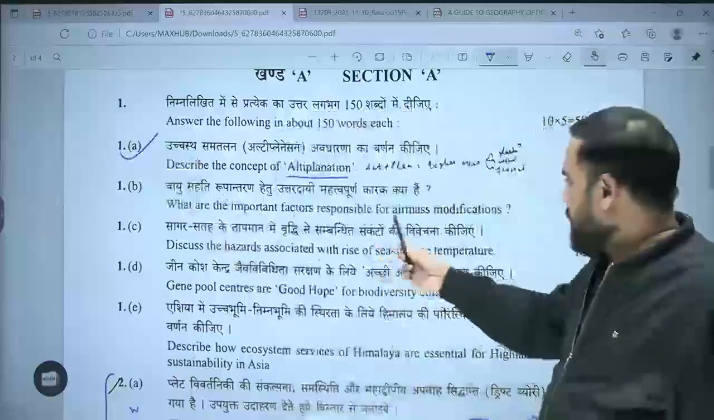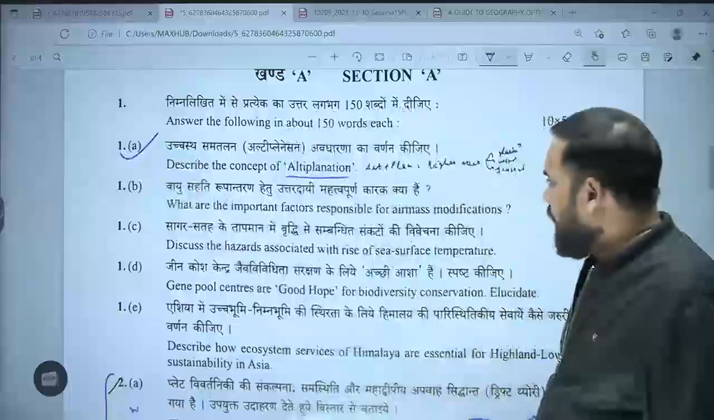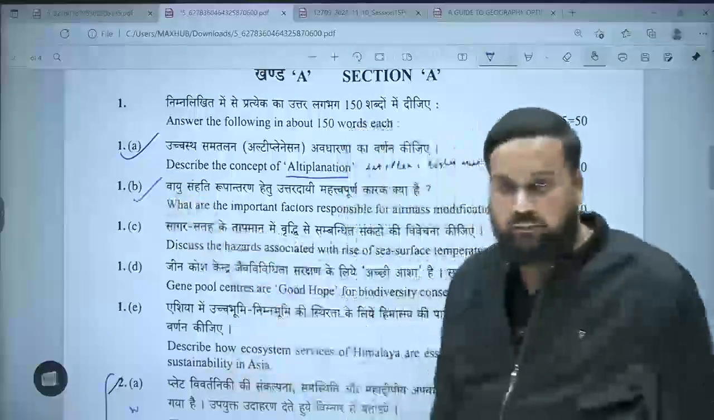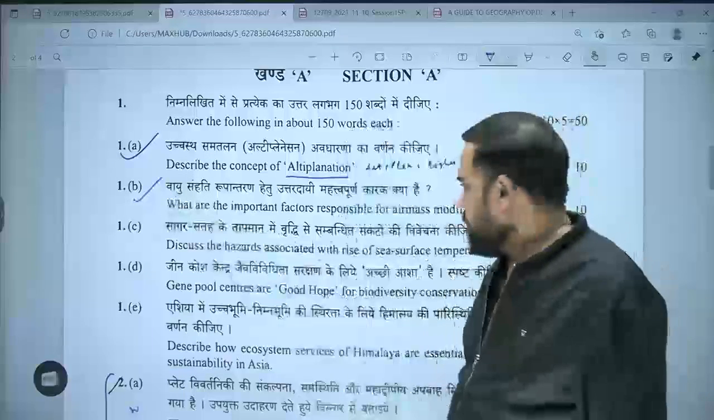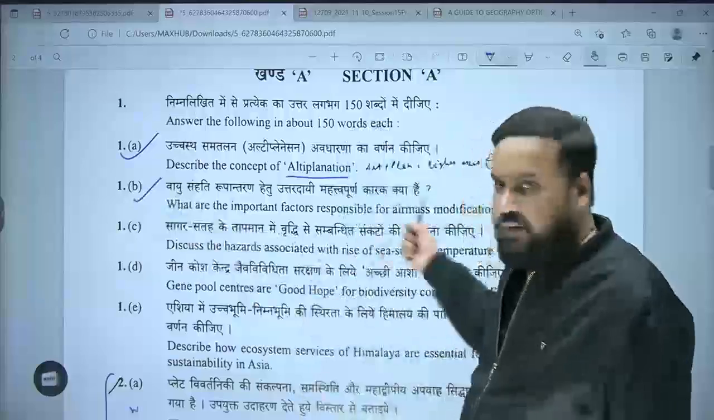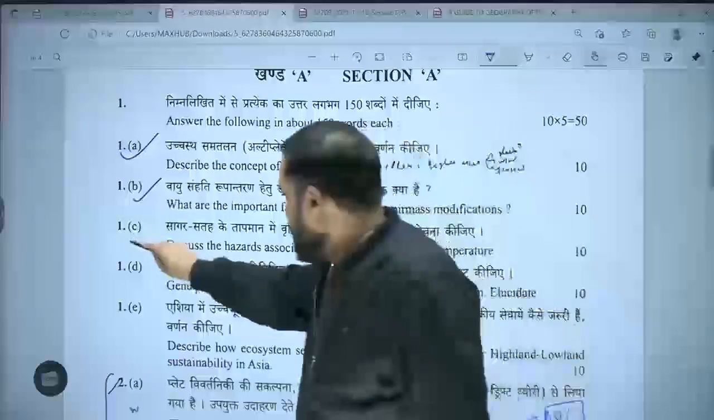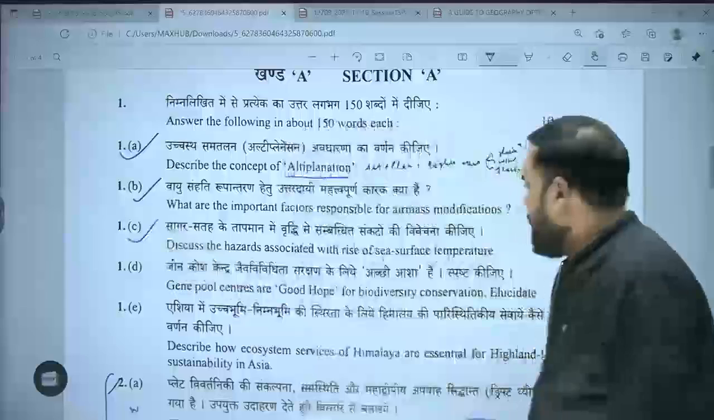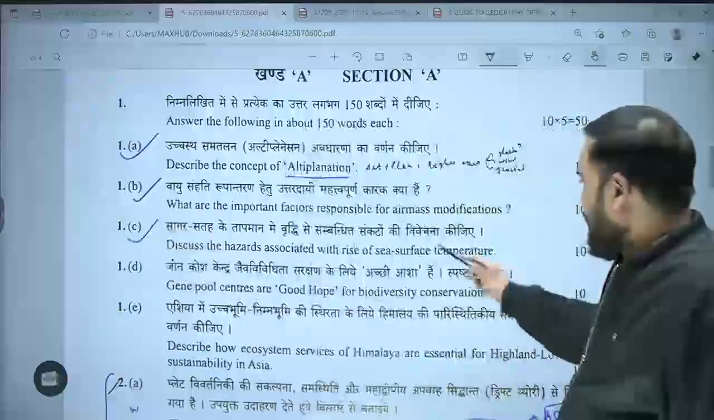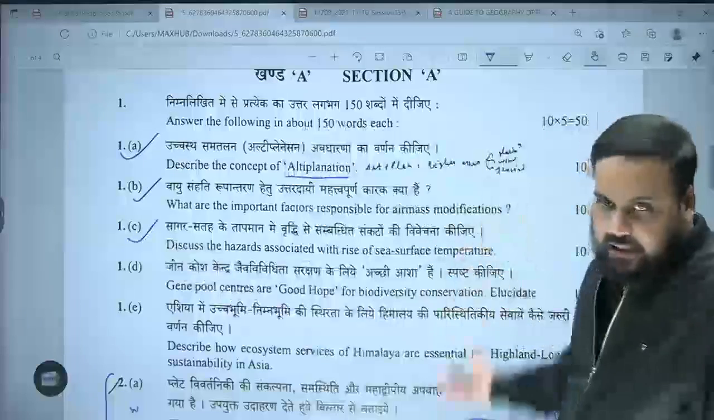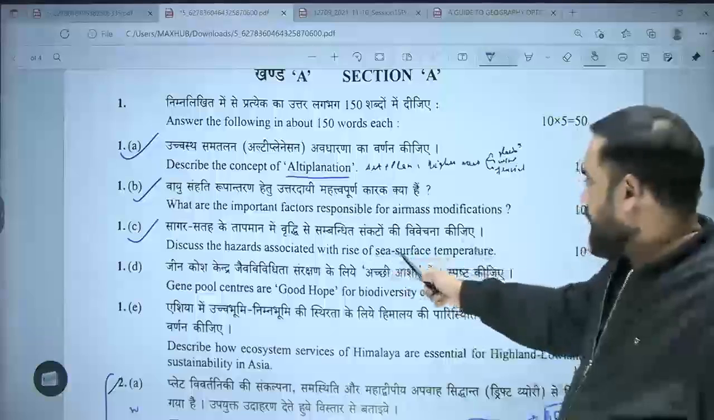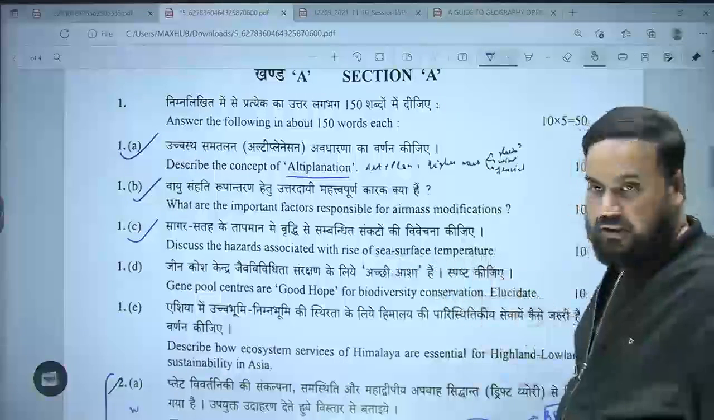What are the important factors responsible for air mass modification? Straightforward. Discuss the hazards associated with rise of sea surface temperatures. Ideally, it should have been prepared. Still, hazards associated with rise of sea surface temperatures.